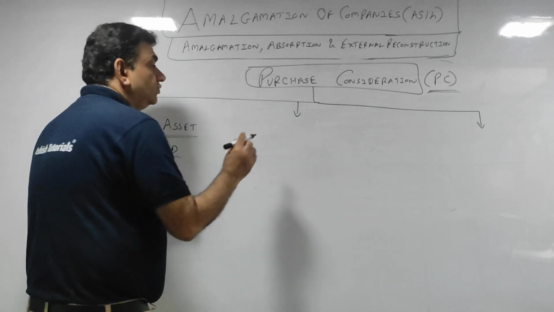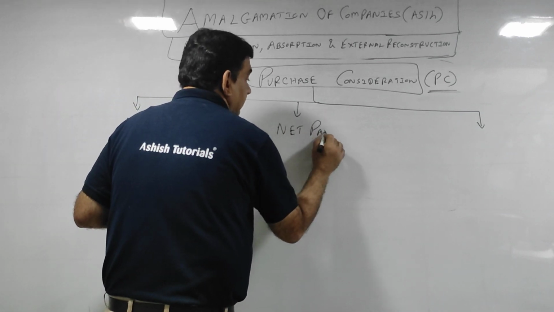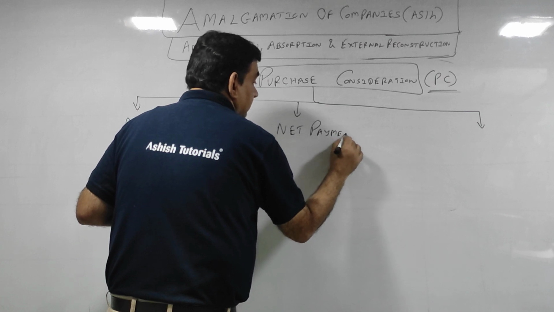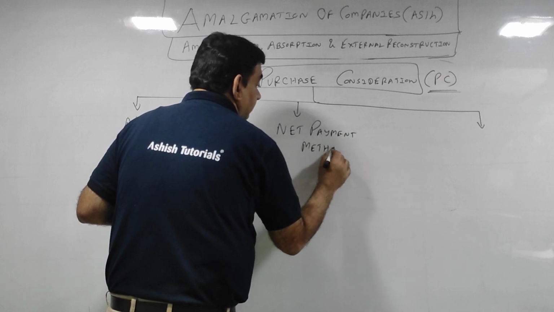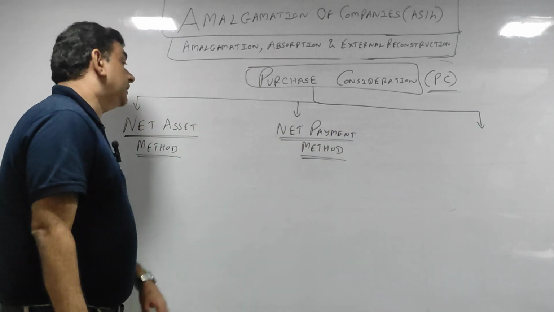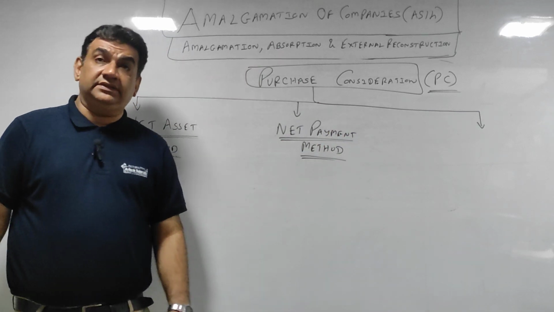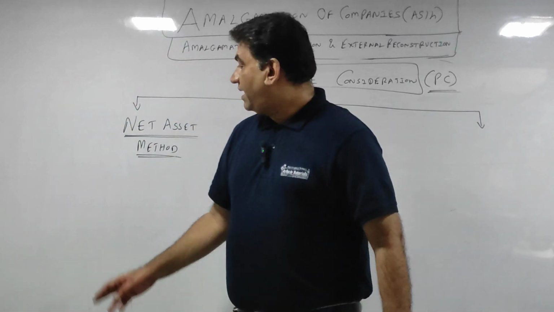Now we come to the second type, that is net payment method. Now net payment में क्या होता है? Now understand. यहाँ पे मैंने क्या बोला?